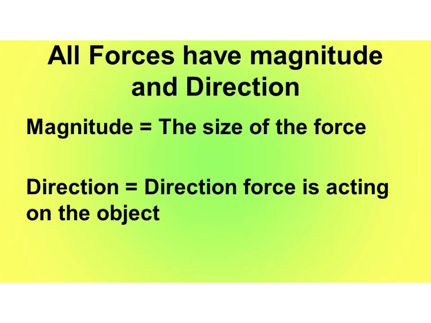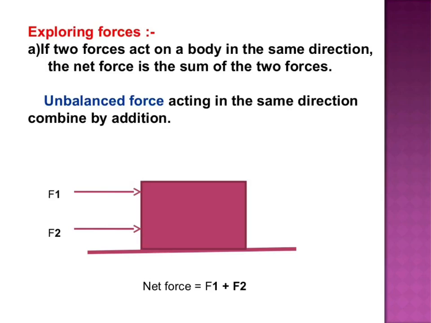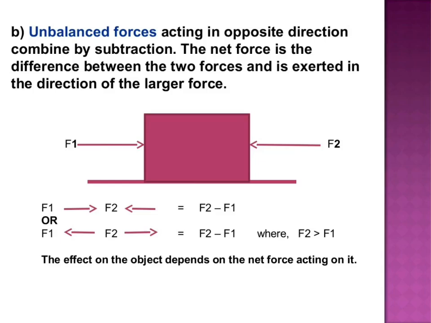When two forces act on an object, then two cases arise. Either the forces act in the same direction or the forces act in opposite directions. Number 1 case. If the two forces applied to an object act in the same direction, then the resultant force acting on the object is equal to the sum of the two forces.